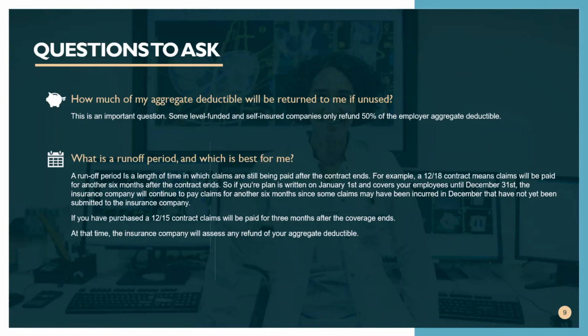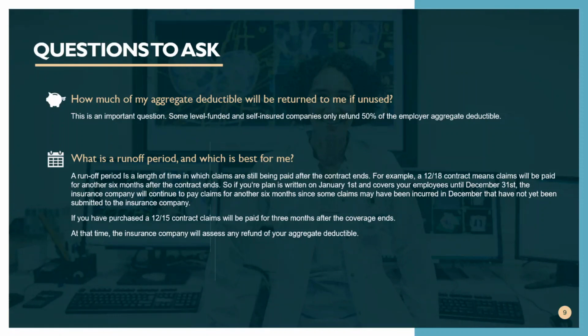Also, what is a runoff period and which one is best for you? Runoff periods, when they talk about level funded and self-funded plans, the contract terms are normally 12/18 or 12/15 plans, depending on the company. And sometimes these could be negotiated to 12/24 contracts and so on.